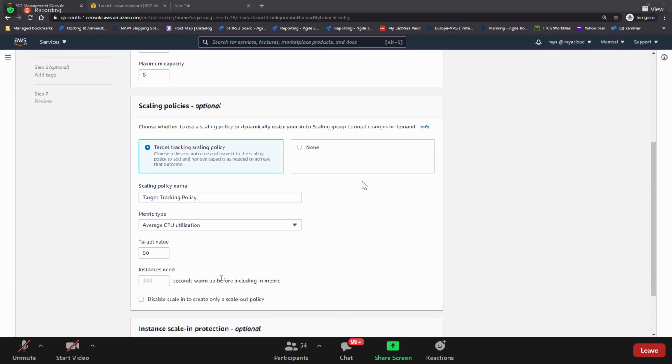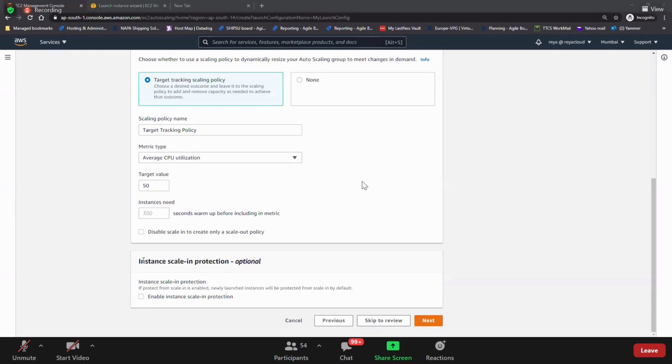And then you have instance warm up: how much time you need to warm up? Again, here the instance warm up of 300 seconds is the default. Got this? And then if you don't want to scale in, you enable this. If you enable this, scale in will be disabled. That means, guys, when there is no demand, it should scale in and remove the instances. If you select this, it will disable the scale in, but we don't want it like this. We need to have scale in also, right?